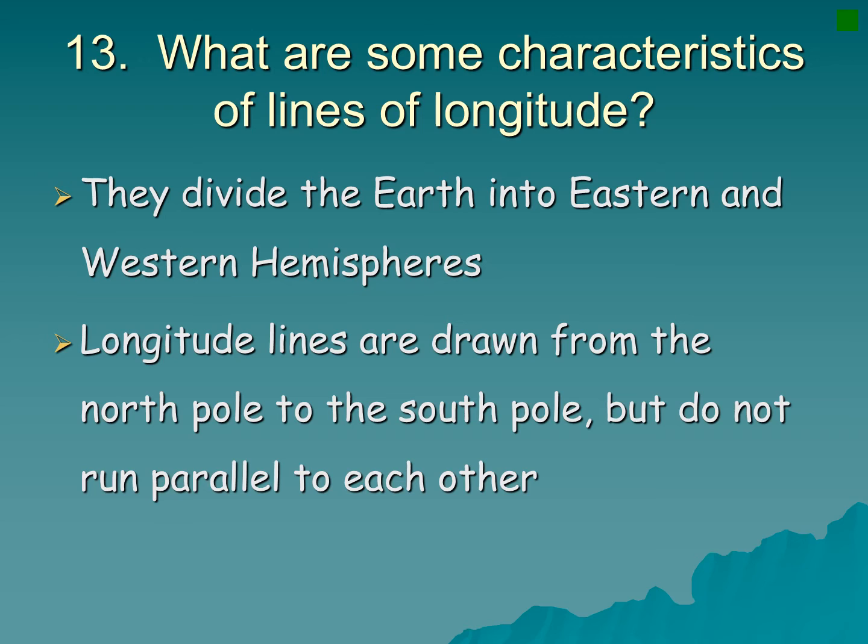So lines of longitude also have characteristics. They divide the Earth into eastern and western hemispheres. And they also are drawn from the North Pole to the South Pole, but they are not parallel to each other. They connect at each pole and then come down from that point. So they actually do meet and touch each other.